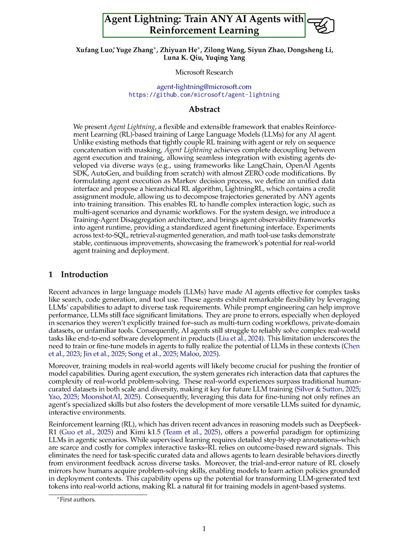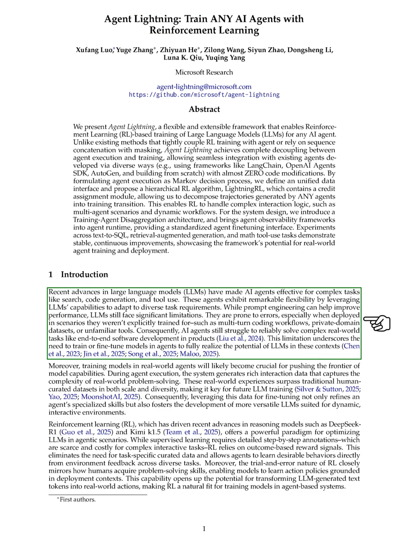Section: Introduction. In this section, we discuss recent advancements in large language models, LLMs, that have made AI agents effective for complex tasks like search and code generation. These agents show great flexibility by using LLMs to adapt to various tasks. However, despite improvements through prompt engineering, LLMs still have significant limitations, particularly when faced with tasks they weren't specifically trained for, such as multi-turn coding or unfamiliar tools. This highlights the need for training or fine-tuning models within agents to fully harness LLMs' potential in real-world applications.